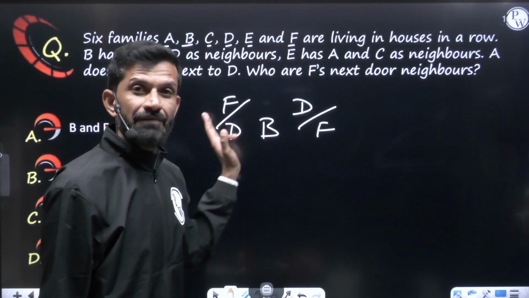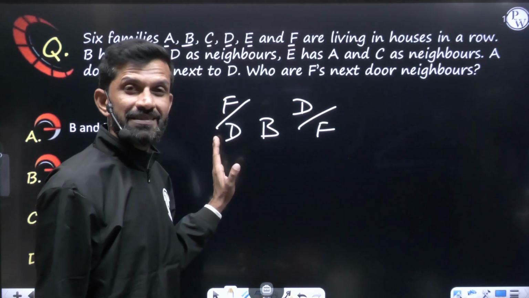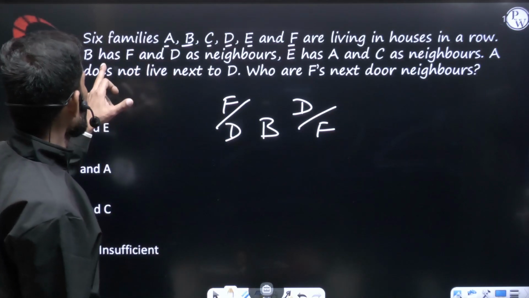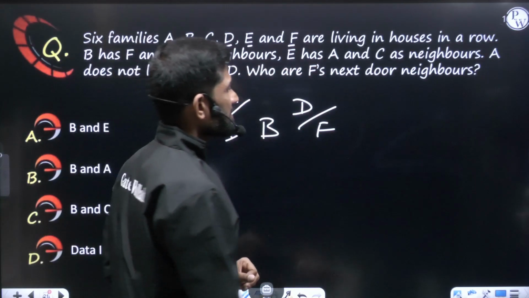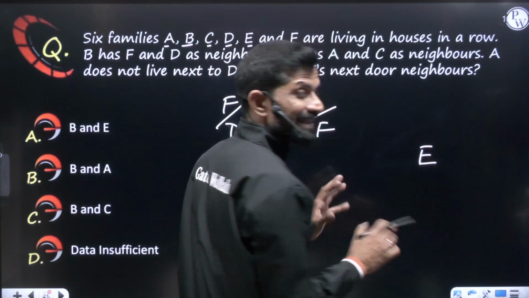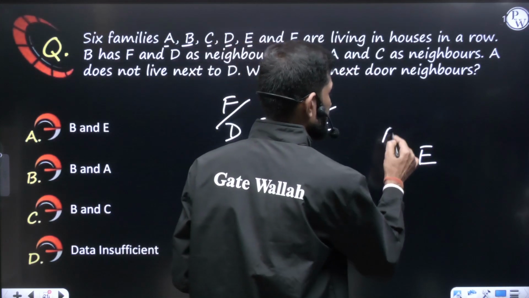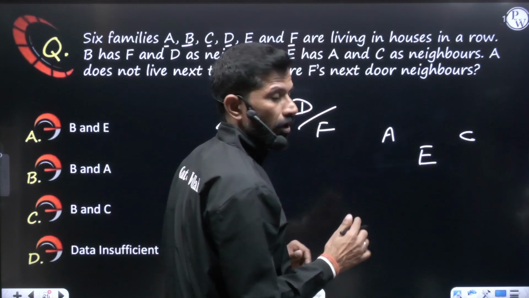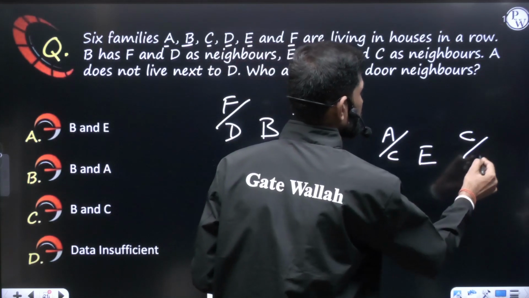So F will come left, then right will be D. Or else left is D, then right will be F. Further they have given E has A and C as neighbors. So E has A and C as neighbors. So E left side if A is there, right side will be C. Or E left side if it is C, right side will be A.